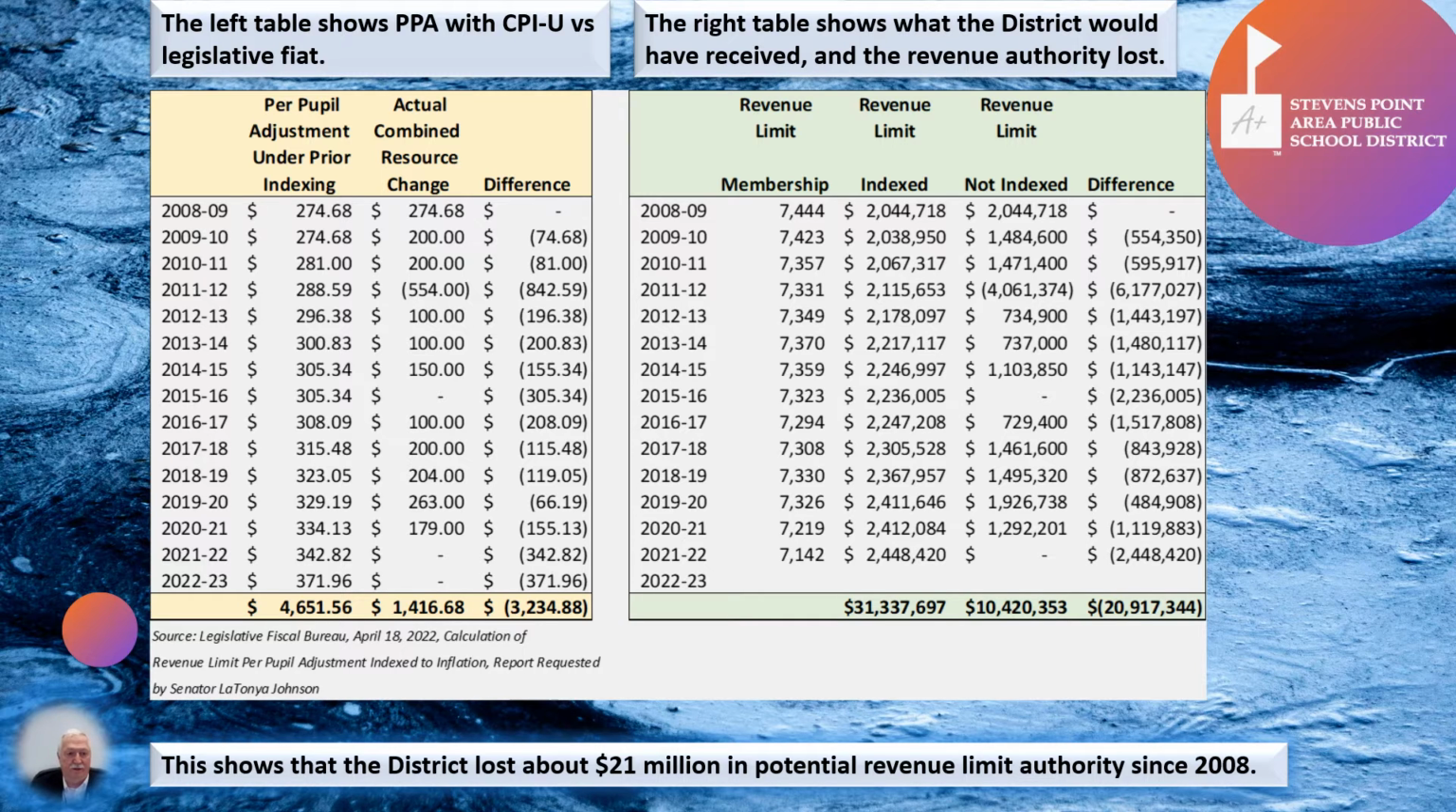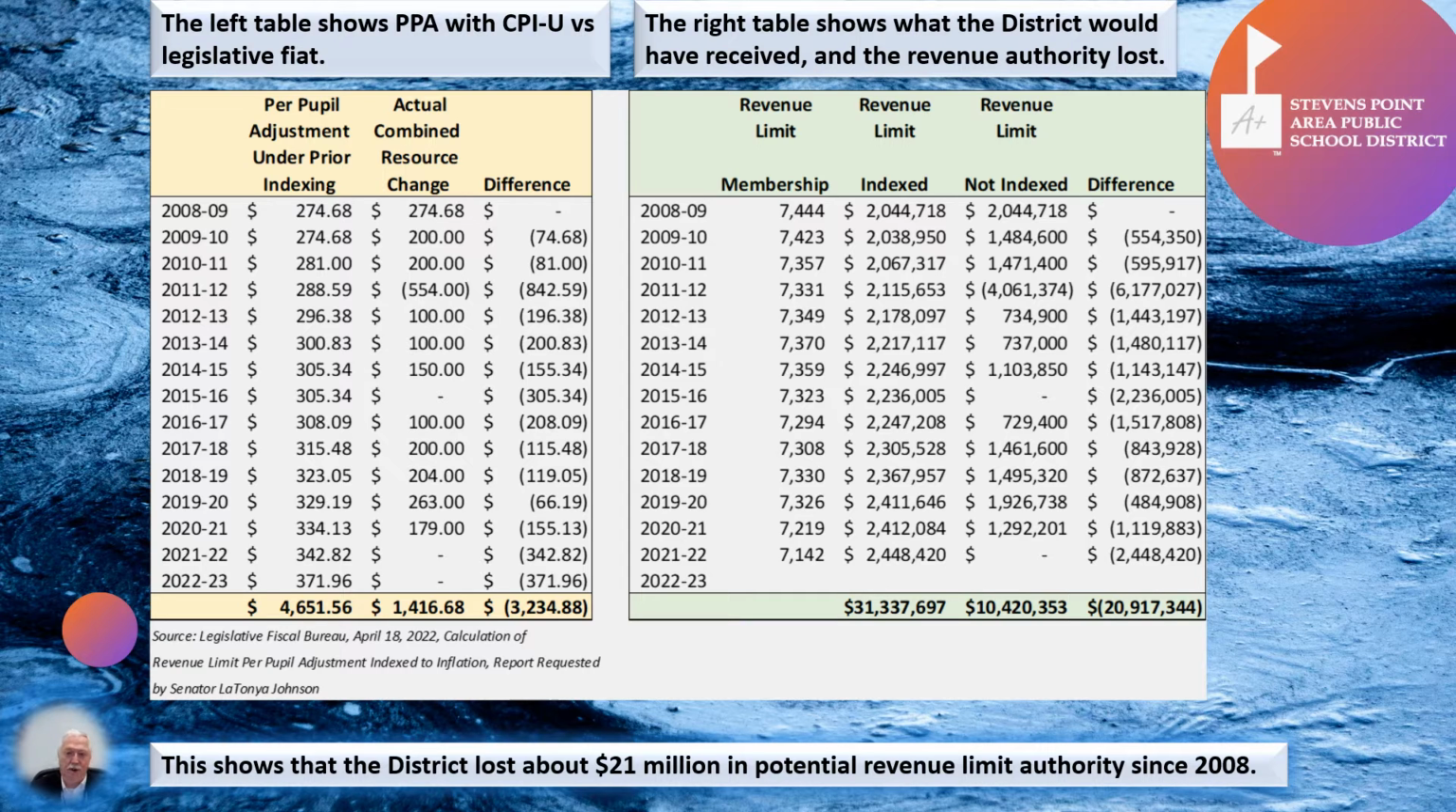The last column in that table shows the difference between what would have been the indexed per pupil allowance versus what actually happened with the legislative fiat. The table on the right shows what the district would have received and the revenue limit authority lost. Again, the first column on that right-hand table shows the school years.